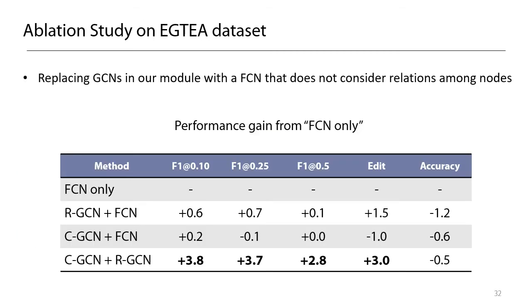Here are the results of the ablation study on GTAI dataset. We replace each of the GCNs within our module with a fully connected network that doesn't consider relations among nodes. We can see from the table that GCNs that consider the temporal relation of the segment can have a positive effect on action segmentation.